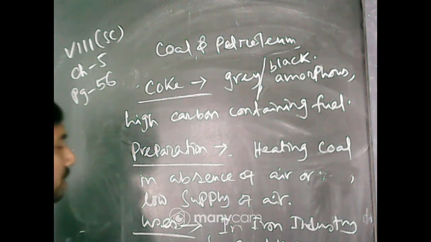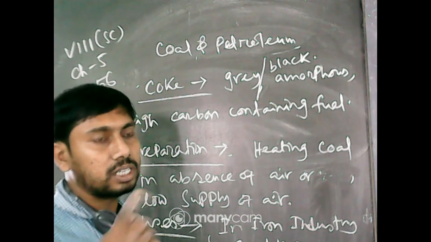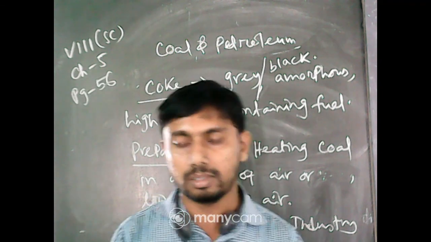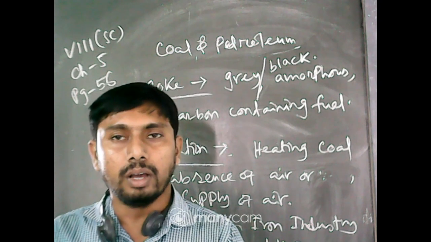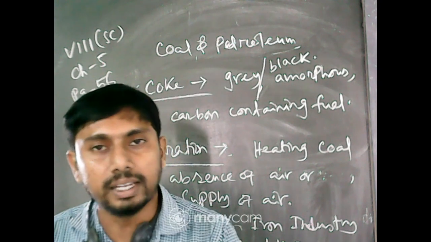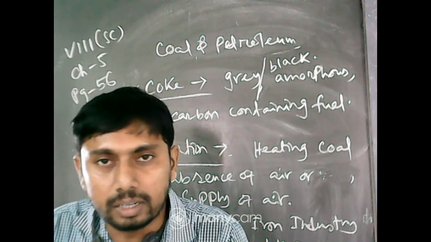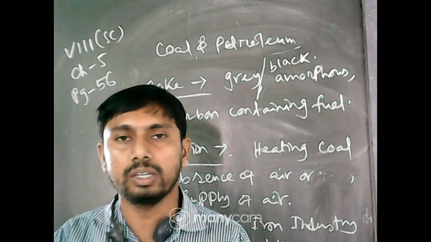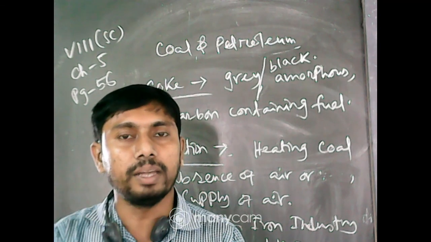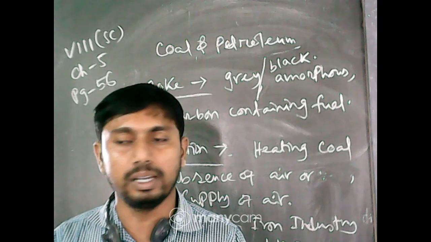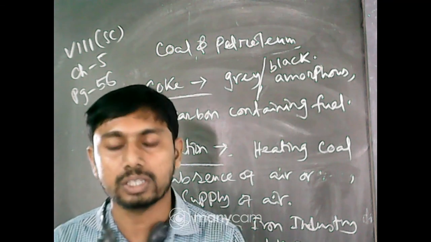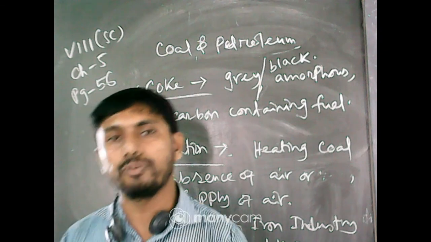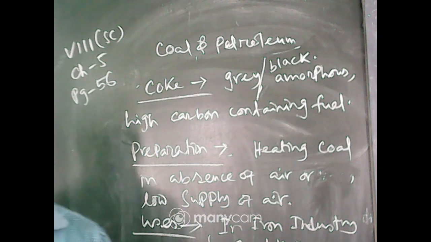Smelting is the process of conversion of ore to its purest form. Suppose calcium oxide is there. If we heat it with the coke, the carbon will react with the oxygen and the metal remains free. The calcium will be free and the carbon will react with oxygen to produce carbon dioxide or carbon monoxide. It is to free up the element, the metal. Clear?